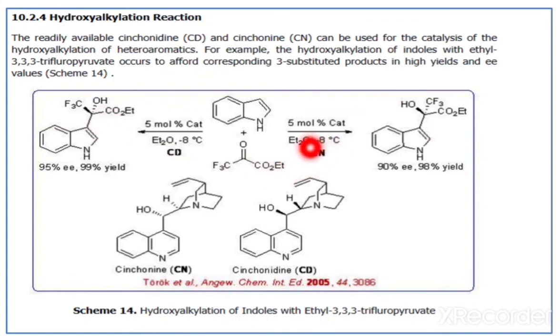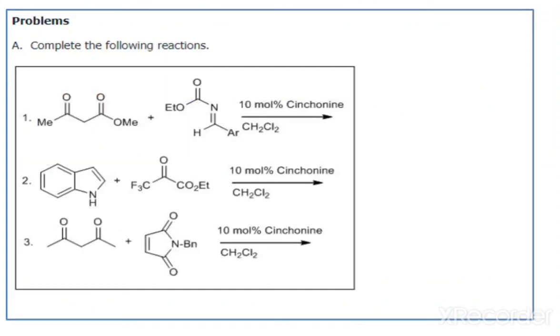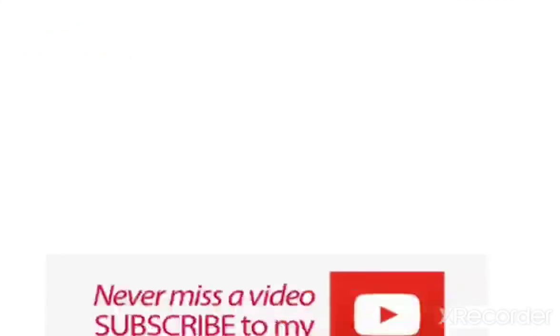That means this is the most important role of cinchonine and cinchonidine. Okay, in the presence of cinchonine, the hydroxyl group is on the front side, and in the presence of cinchonidine, the hydroxyl group is on the back side. It's the most important. And here are some problems. Complete the following reactions. So friends, try to solve these. There are 3 problems. Okay.